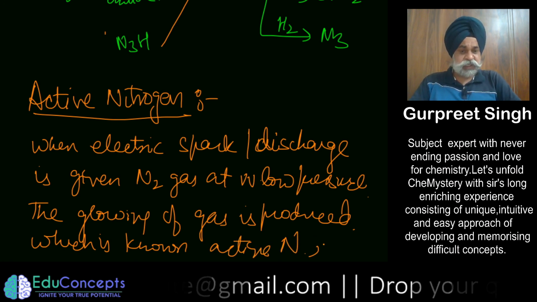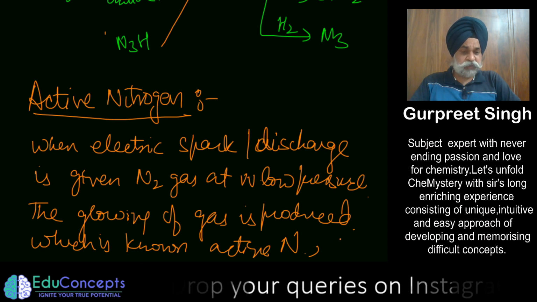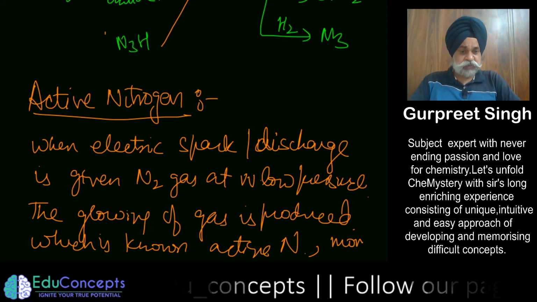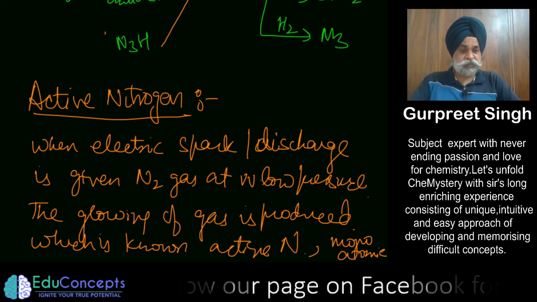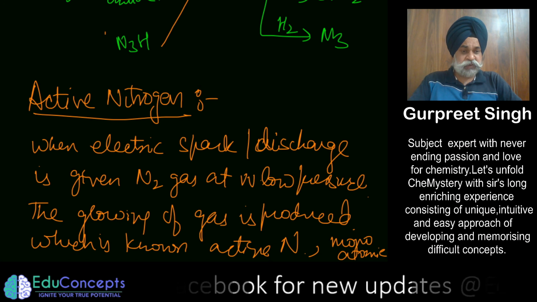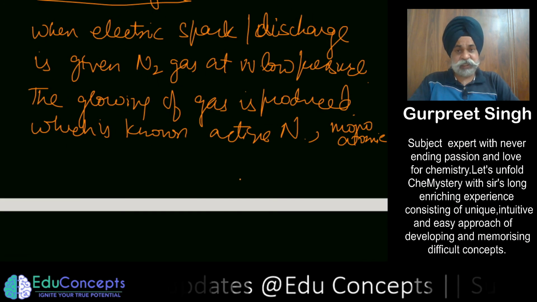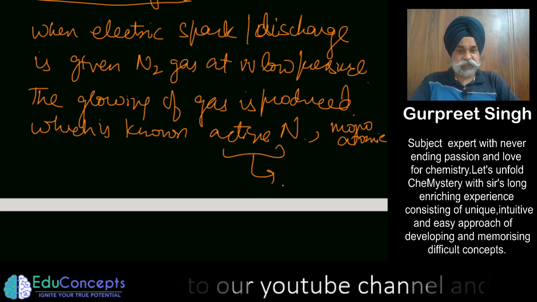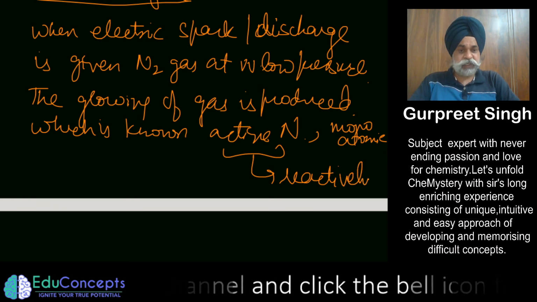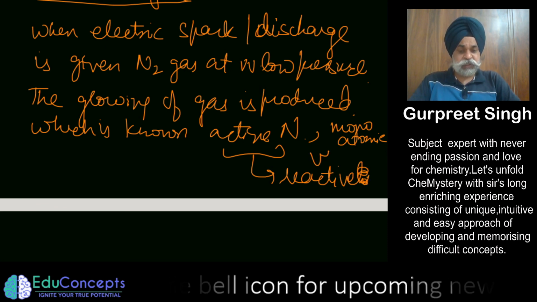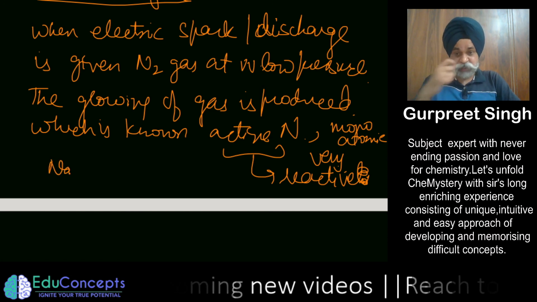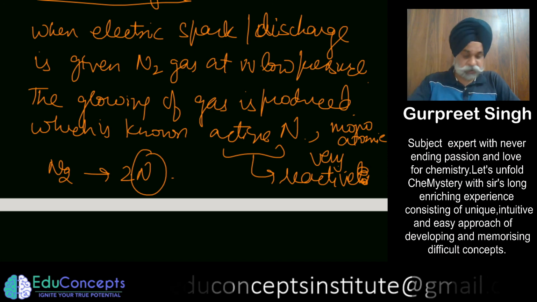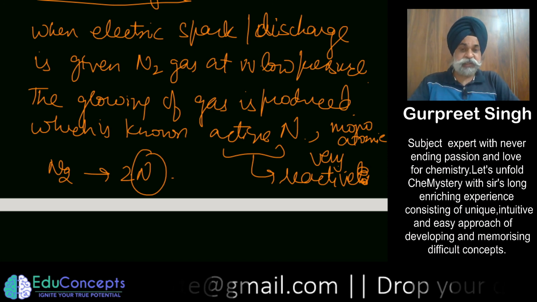Active nitrogen, basically the nitrogen has broken from triple bond to single, broken from diatomic to monatomic, so it has become monoatomic. Since it has become monoatomic at very low pressure, you applied electric discharge, so that makes it very very reactive, because the dinitrogen has converted into that monatomic, and this monatomic species tends to show a color. So in that sense, it is quite important.